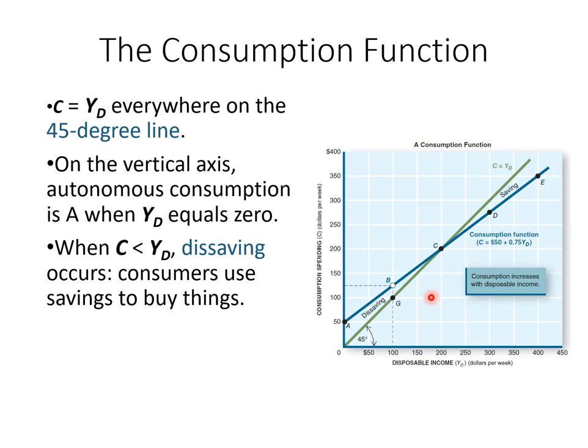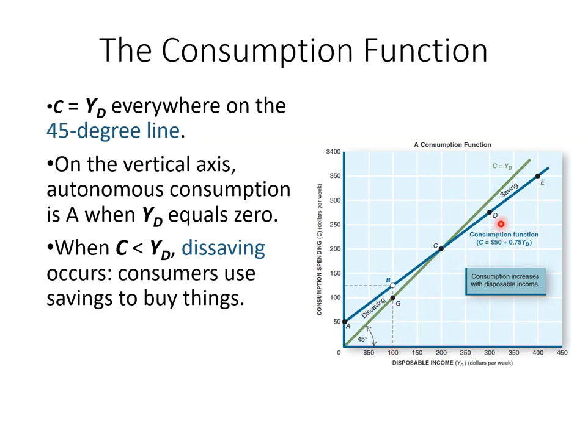Now I will explain why the distance between the blue line and the green line gives us the value for saving. First, think about what the 45-degree line means. If you don't know what that means, I can give you an example. Let's look at point G. At point G, the vertical value is 100 and the horizontal value is 100.